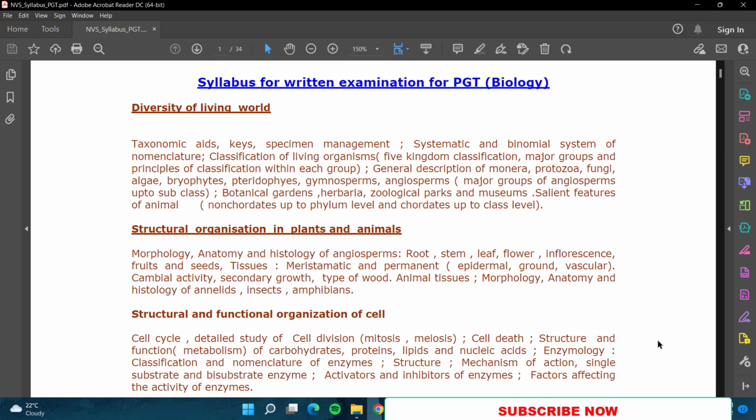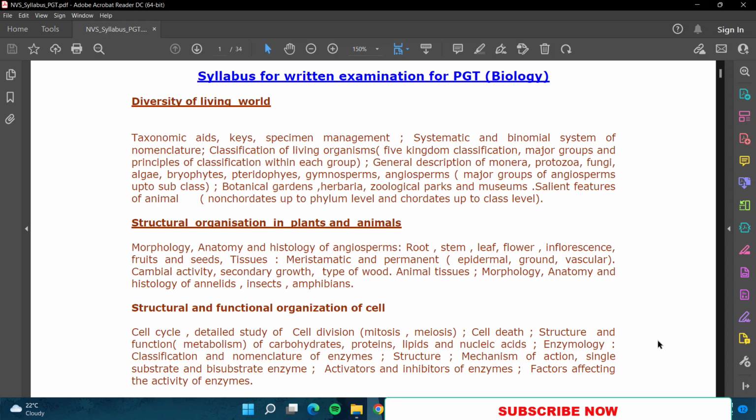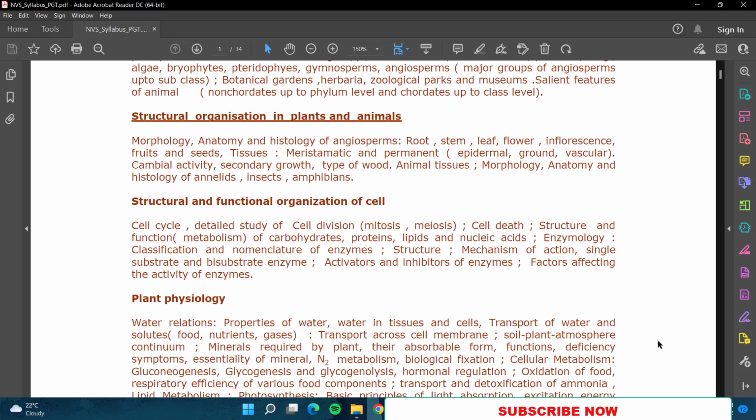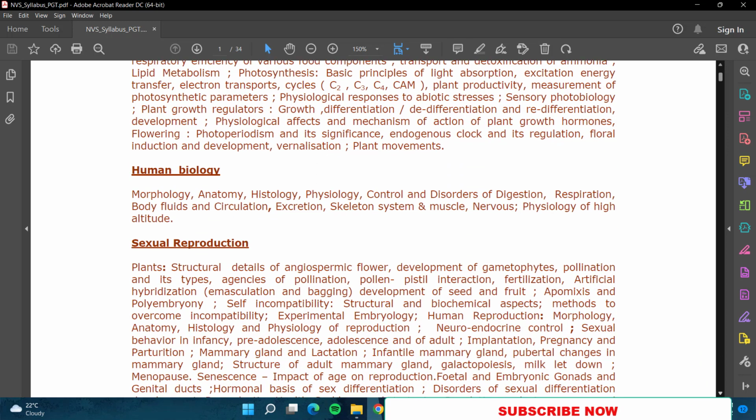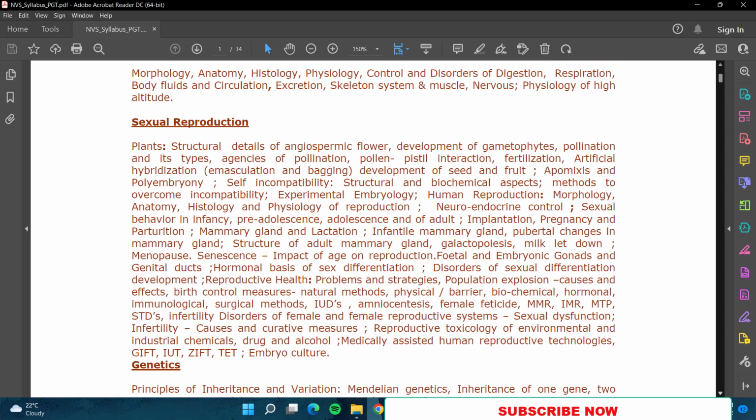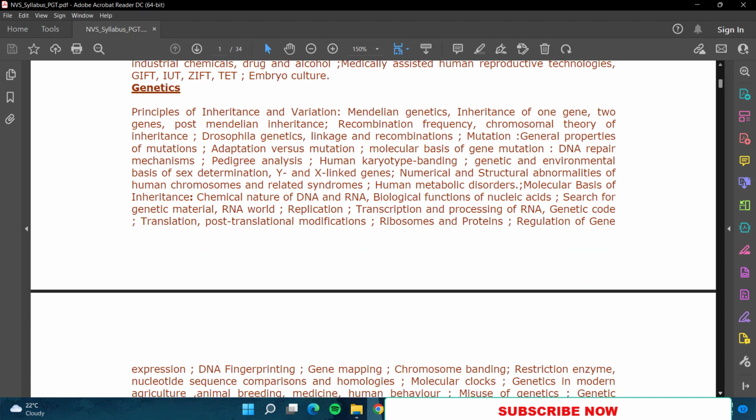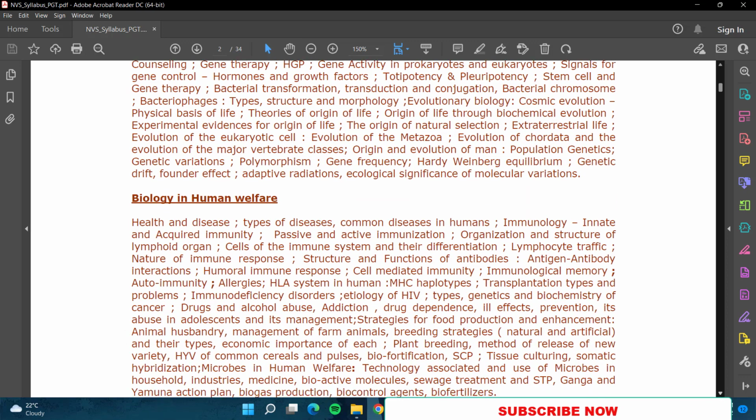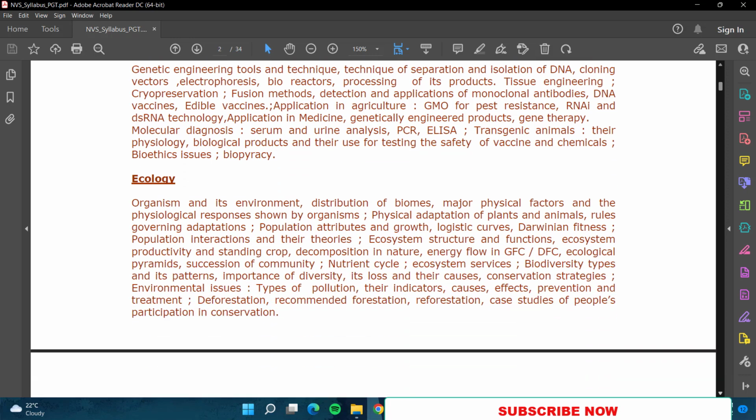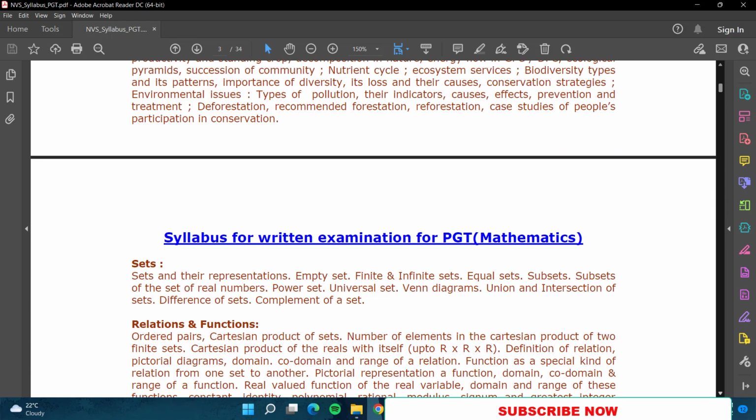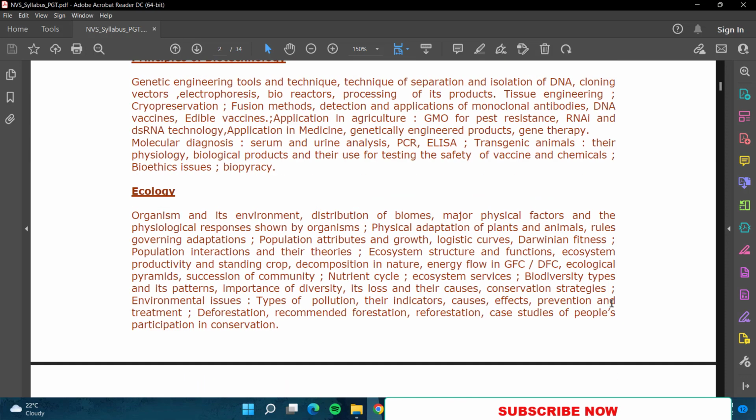Now let's see the syllabus of the NVS PGT examination. First is biology. In biology, diversity of the living world is there. Then structural organization in plants and animals, structural and functional organization of the cell, then plant physiology, then human biology, then sexual reproduction, then genetics, then biology in human welfare, then principles of biotechnology, and ecology. So much is your biology portion for PGT.